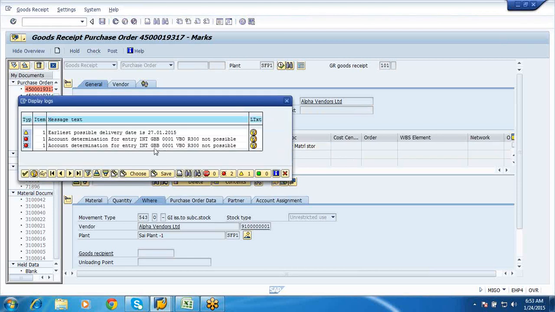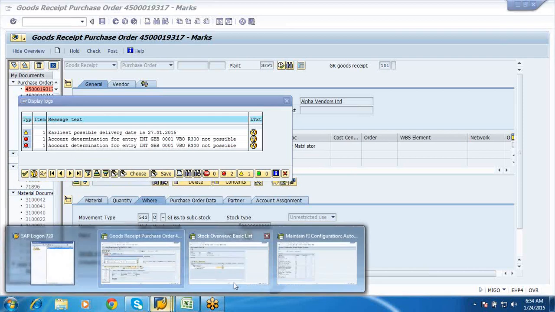See here, again there are some accounting issues. VBO is the account category which is used for your subcontracting. So we need to maintain this GBB 001 VBO. Let us go and maintain this.